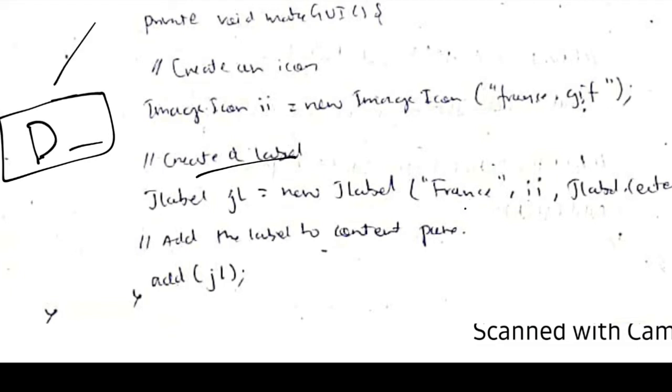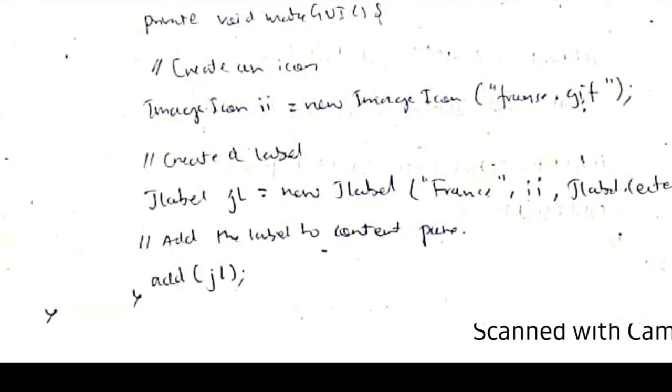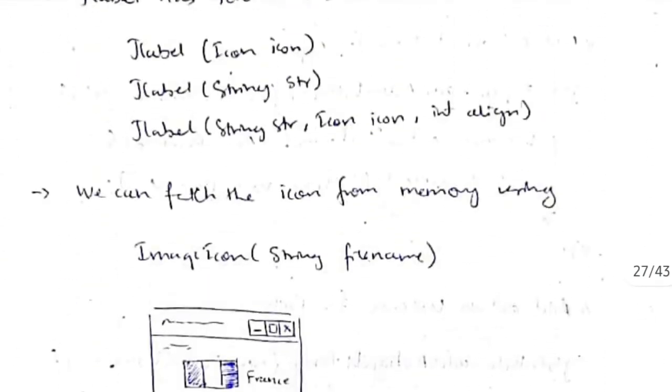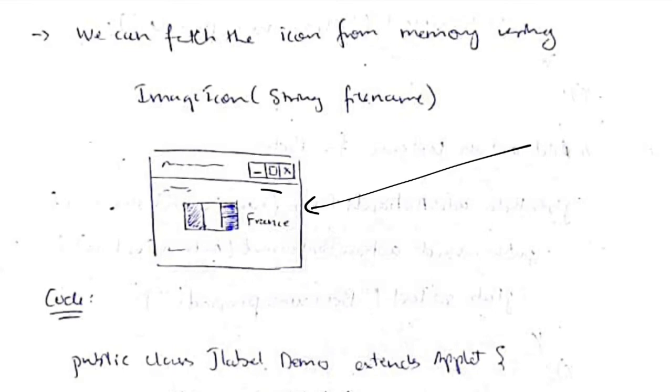Firstly we will be passing the text here, which is France, that should be displayed, and then the image II, and it should be at the center. So that we are specifying. After creating this label, we are adding that label to the content pane. This is the third constructor which we are using: the string, the icon and the alignment. When we add that to the content pane, this will be displayed.